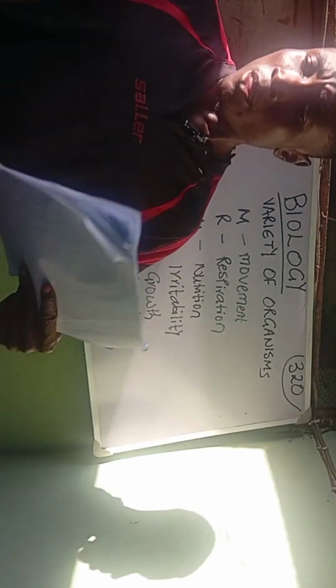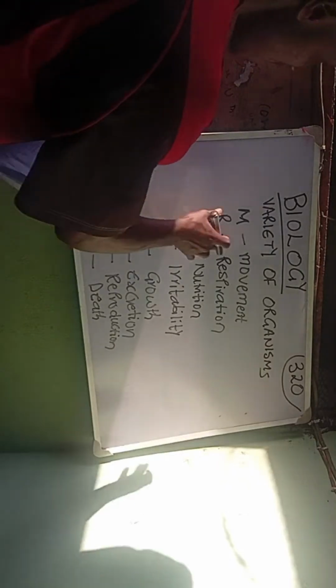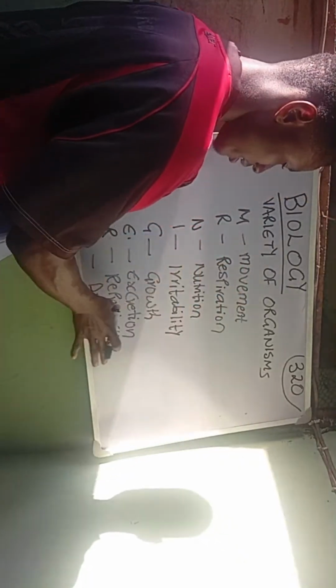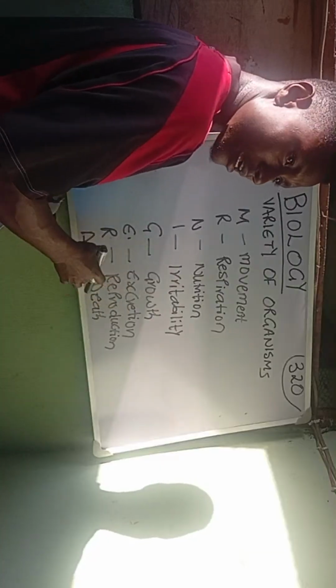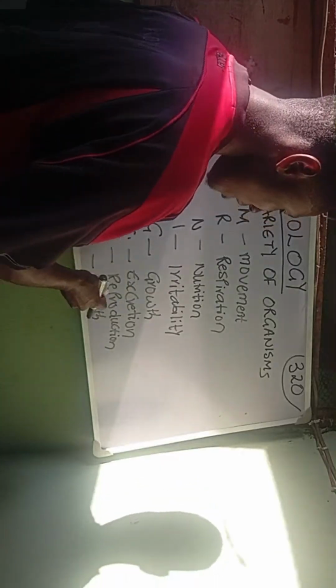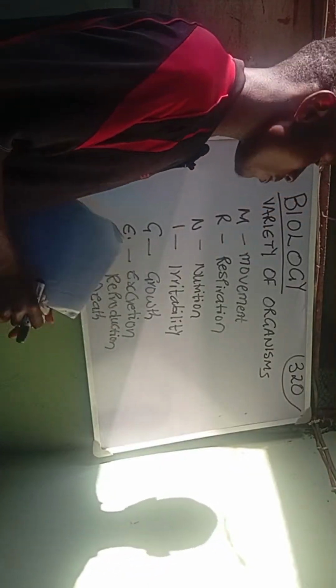So now, if we know the characteristics of living organisms, in the same vein we can say we know the characteristics of non-living things, because if living things exhibit all these characters, then non-living things will not exhibit these characters. Now there's a particular question that is always asked in JAMB.